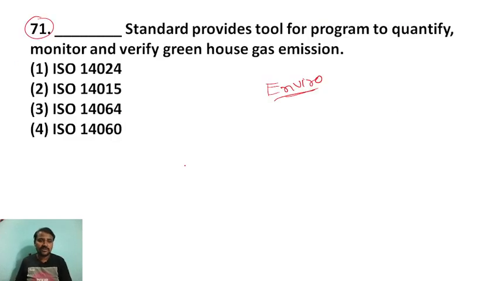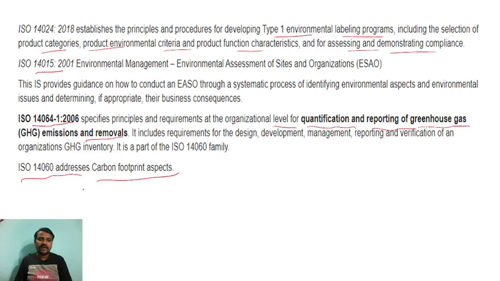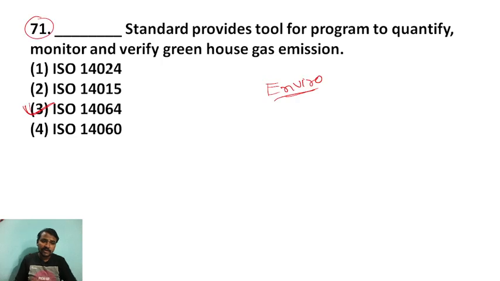So 14064 will give what? Greenhouse gas emissions. And 14060 what? Carbon footprint. So these are important. These codes are very important, please remember, right? There may be a chance that they may ask questions like this on the remaining options. Okay,